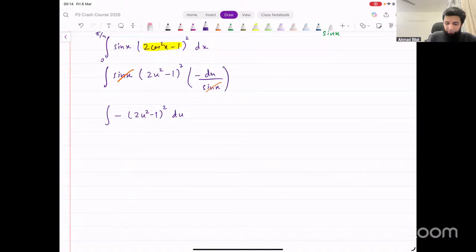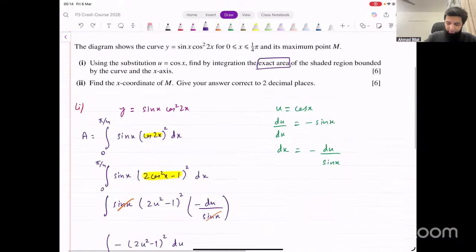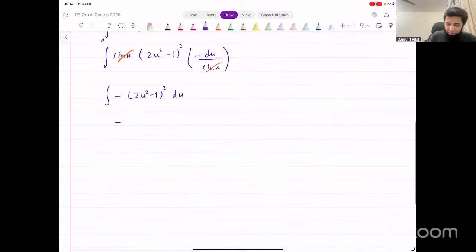So let's do that. I can write this minus outside, or let's just leave it as it is. Minus into, expand this. (a minus b) whole squared becomes a squared minus 2ab plus b squared. So we get 4u raised to power 4 minus 4u squared plus 1 with respect to u.